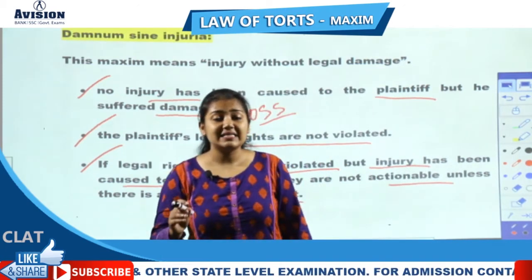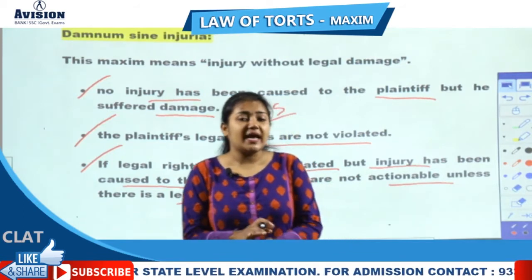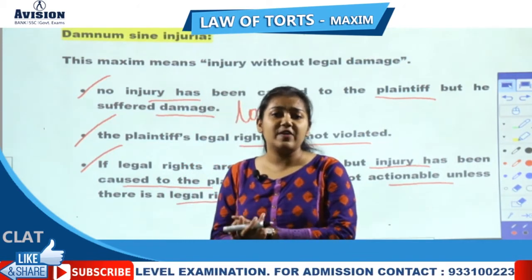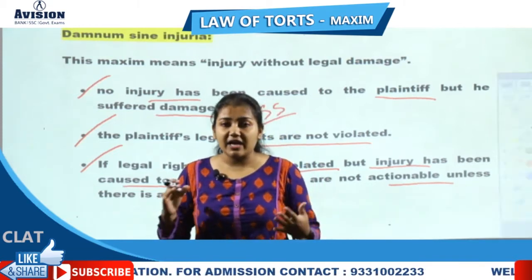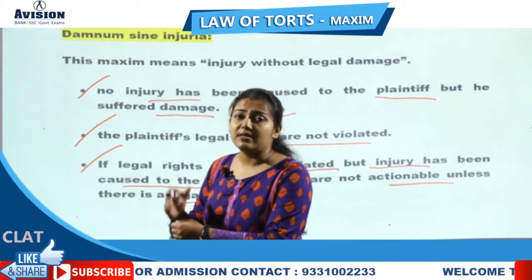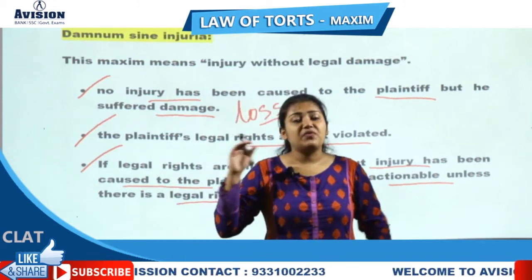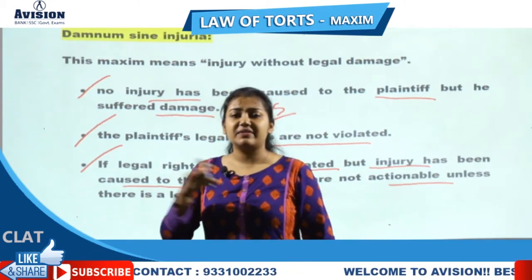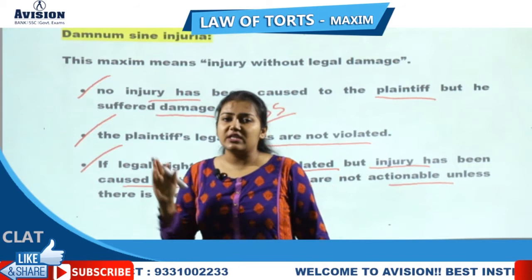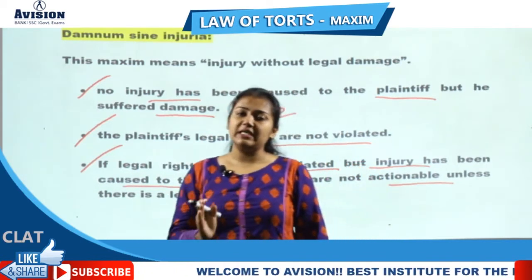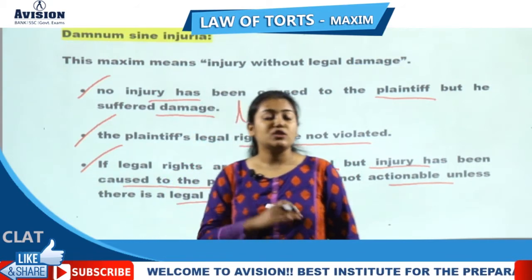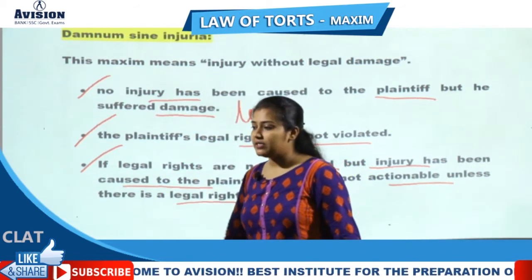Unless there is a legal right, you cannot claim damages from the defendant. It is not actionable in the eye of law under law of torts. So, no action can be taken by the plaintiff against the defendant if there is no violation of legal right.